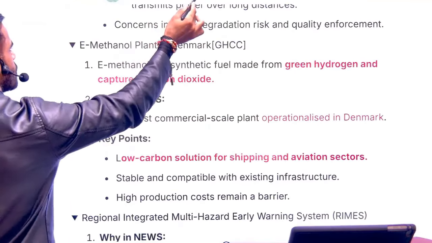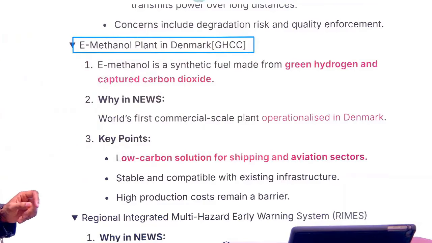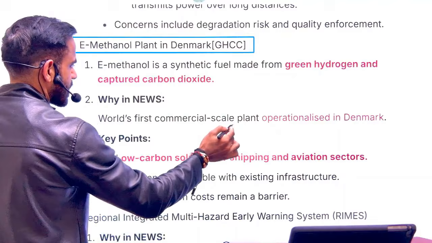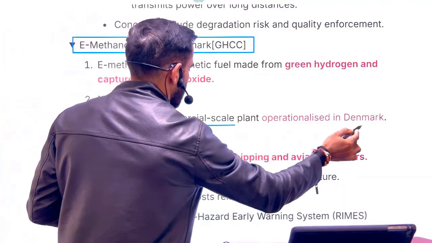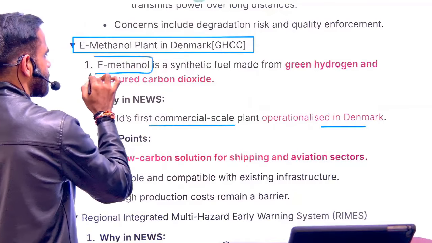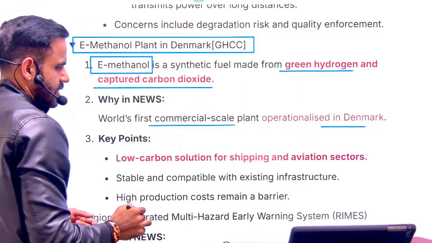Next is related to e-methanol plant in Denmark. So basically, Denmark became the first country to operationalize the commercial scale plant. And what they are doing, they are producing e-methanol. How they are producing e-methanol? From the green hydrogen and captured carbon dioxide.